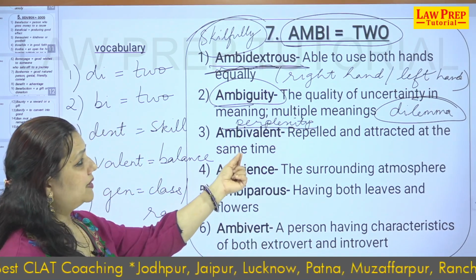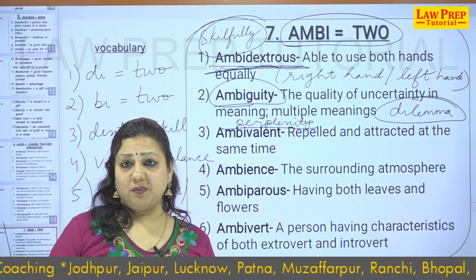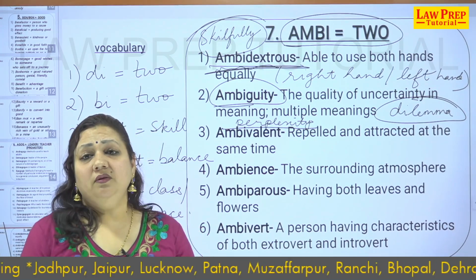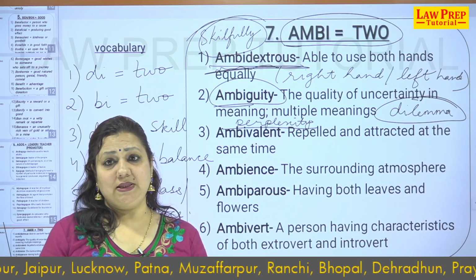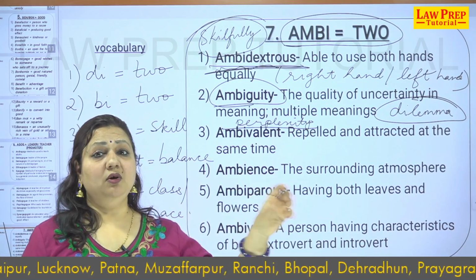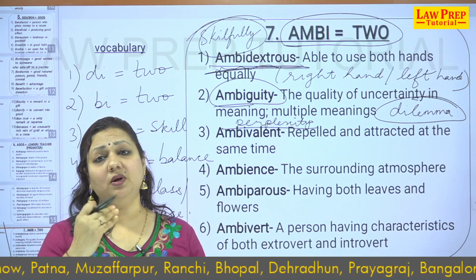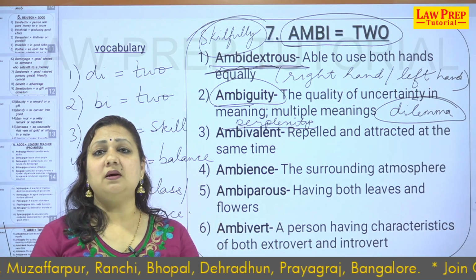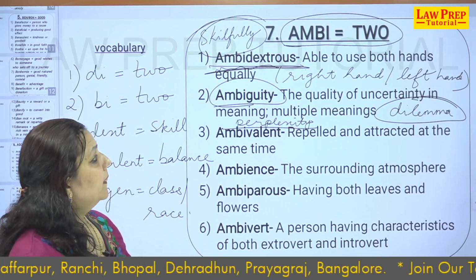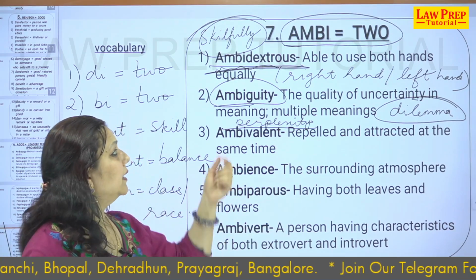So, this is perplexity, the quality of uncertainty, multiple meanings, various meanings. He was stuck in an ambiguity. There is a lot of ambiguity when you are choosing the MCQs, the multiple choice questions. In an exam, you have to choose a meaning of a particular word and you are stuck, like A or B is not the meaning, or C or D is eliminated, and you have to focus on A and B and you choose the answer. So, that would be ambiguity. It is uncertainty or multiple meanings to that word, and that is ambiguity.